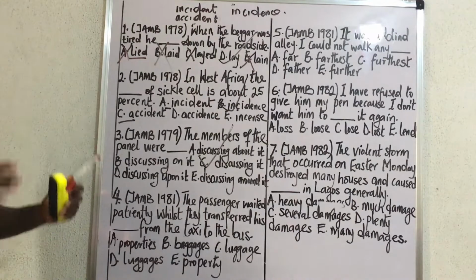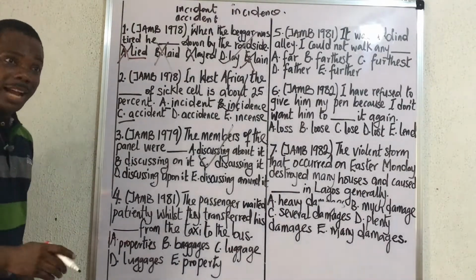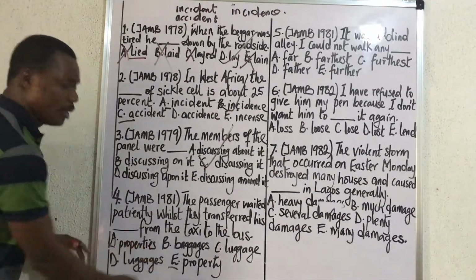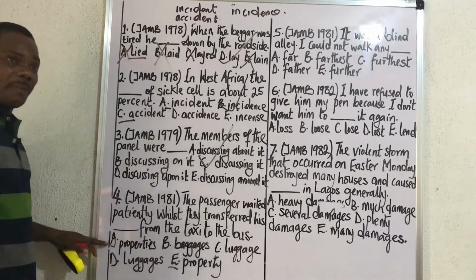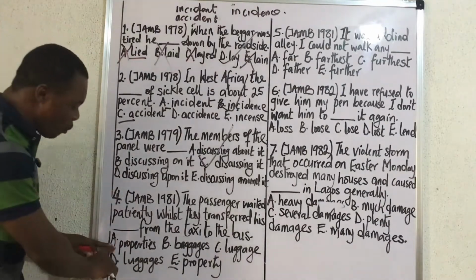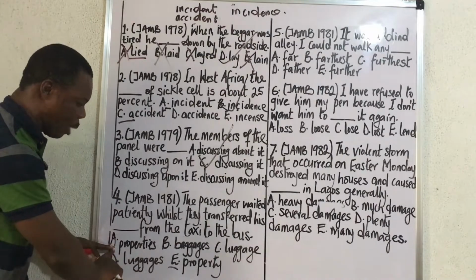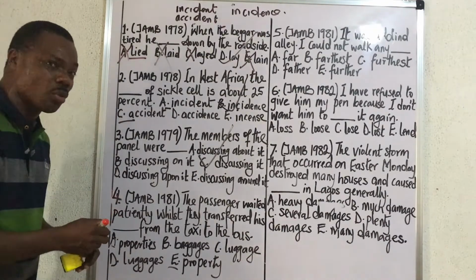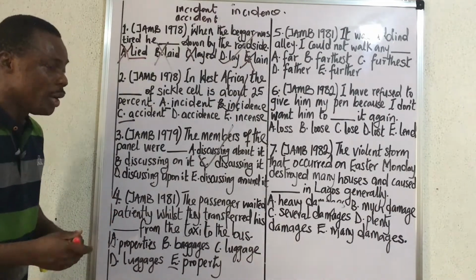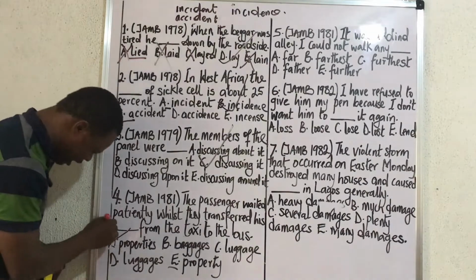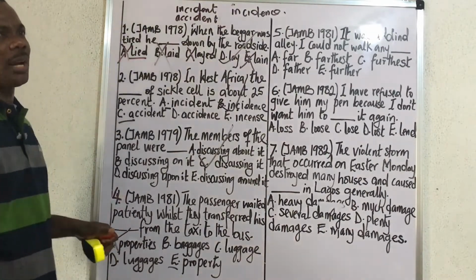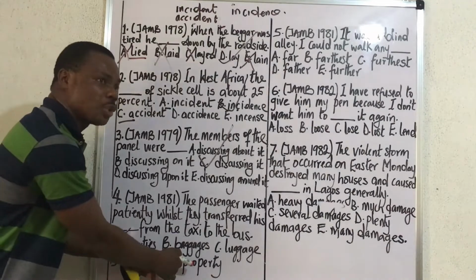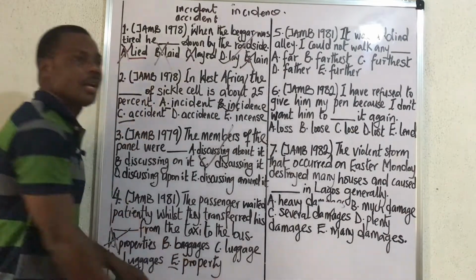This is another interesting question. First of all, let's start with properties and property. These two words are not the same in meaning. Anytime you make this word plural, that is, you have properties, it does not refer to belongings anymore. It refers to characteristics. So just eliminate it from here. Properties refers to characteristics. But what about property? This one means belongings.